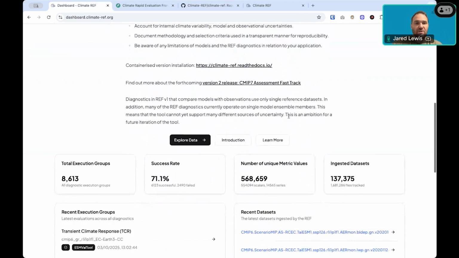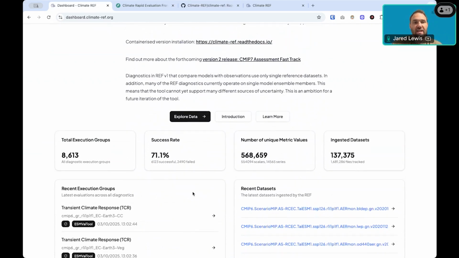As we scroll down this page, what I'm presenting here today is the culmination of approximately 8,600 different execution groups. That is, unique runs of diagnostics that produce some output. So far, we're seeing about a 70% success rate across those execution groups, and there are some improvements and tweaks that we'll make that will hopefully raise that. But I'm flagging that since we're doing this in a completely automated fashion, there will be some failures if the dataset metadata isn't consistent, because we don't have a human in the loop for this process. So we're relying very heavily on good, sound metadata.